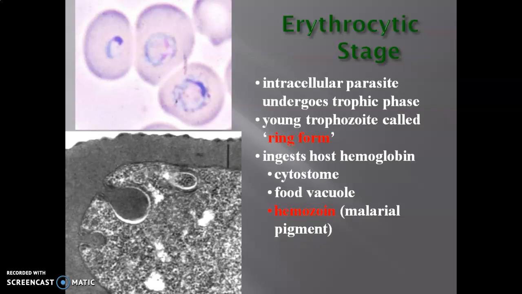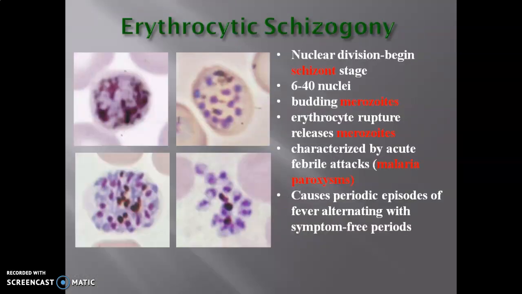When the signet ring stage develops into another stage, there is formation of granules, called Schüffner's granules, and the pigment hemozoin can be observed. This hemozoin pigment release is the first sign of a malarial symptom.